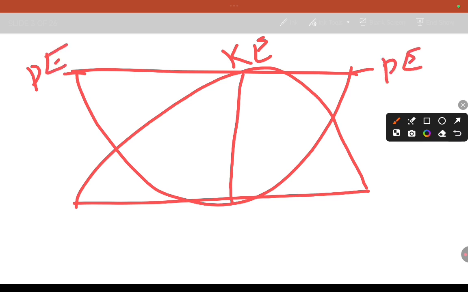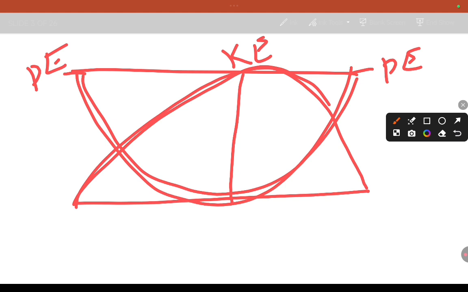This curve is the kinetic energy representation and this is the potential energy representation. Here it is negative displacement, here it is positive displacement. So these are a few things for the introductory concept of simple harmonic motion.